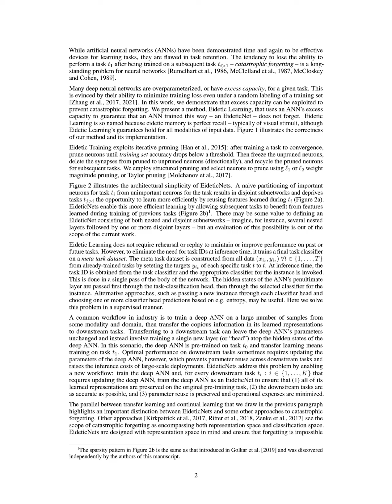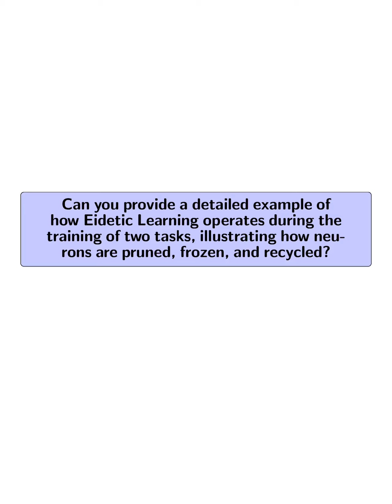This ensures that the important neurons for previous tasks are preserved, persistence, and that the unimportant neurons do not affect the important ones in future tasks, resistance, thus guaranteeing that the network does not forget previously learned tasks. Can you provide a detailed example of how eidetic learning operates during the training of two tasks, illustrating how neurons are pruned, frozen, and recycled?